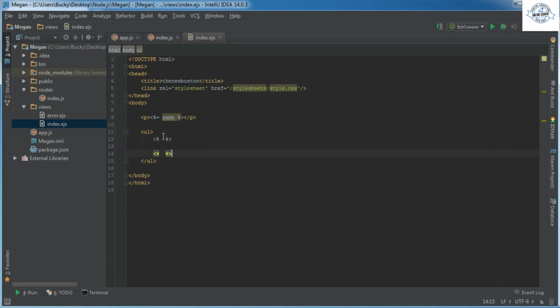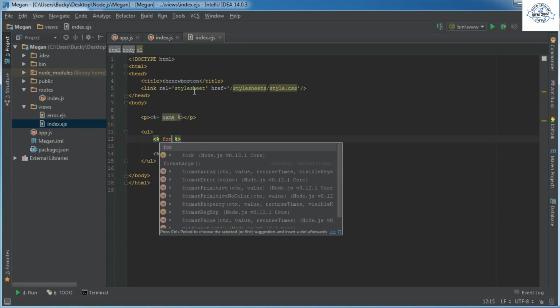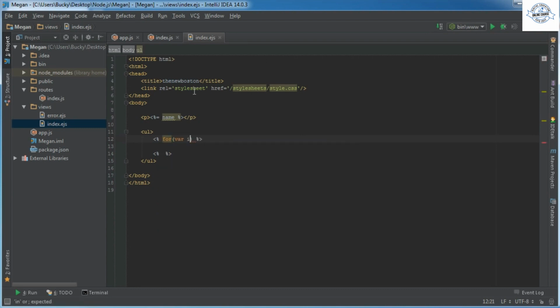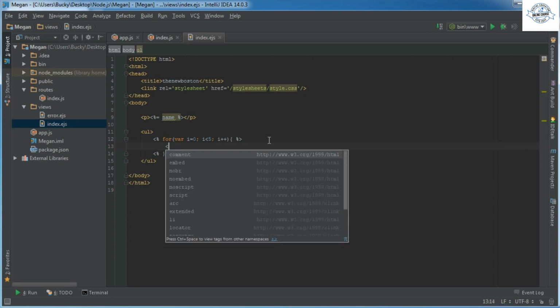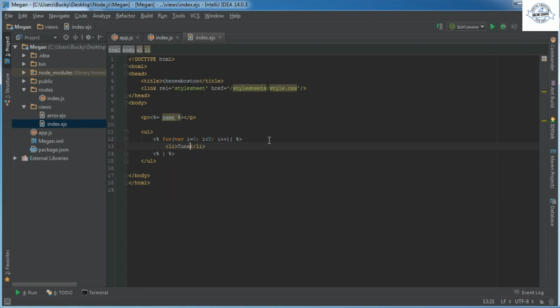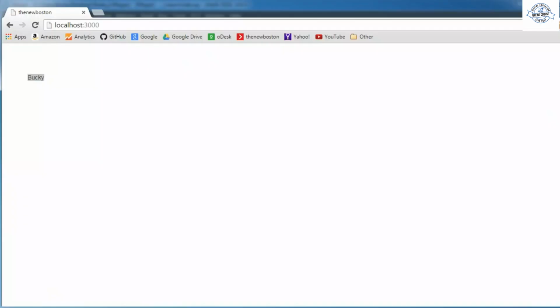Now, what I'm going to do is this. I'm going to write for, and then for my conditions, var i equals 0; i is less than 5; and i plus plus. Alright. So now I'm going to put my opening bracket right here, and my closing bracket right there, and any code in between here is going to get looped out 5 times. So let me just put a list item, and I'll just write the word tuna. Whatever. Now let me run that and check it out. Tuna, tuna, tuna, tuna, tuna, chameleon.